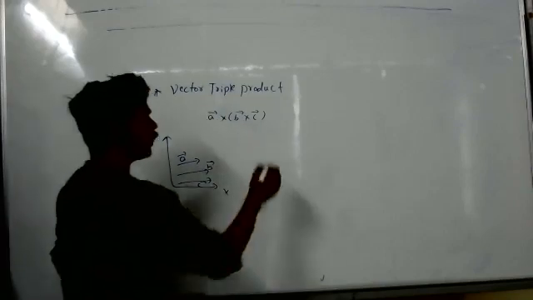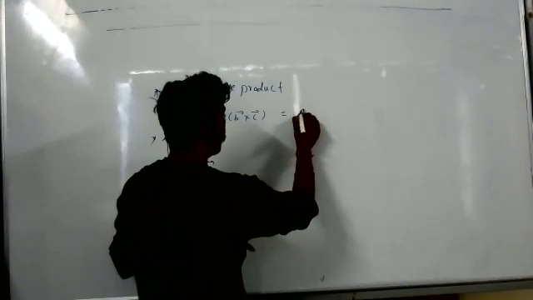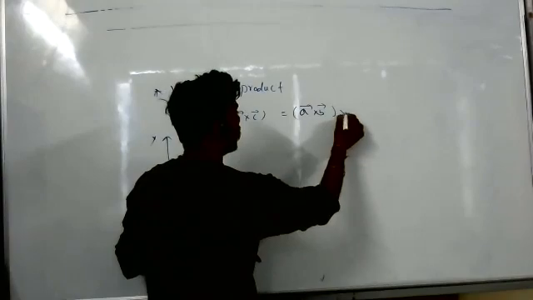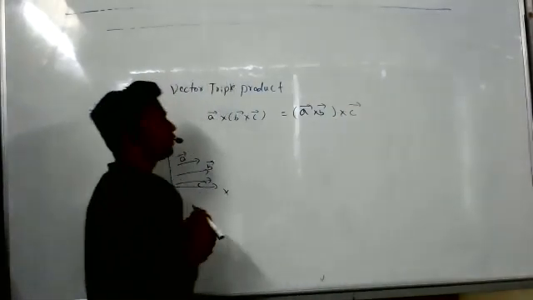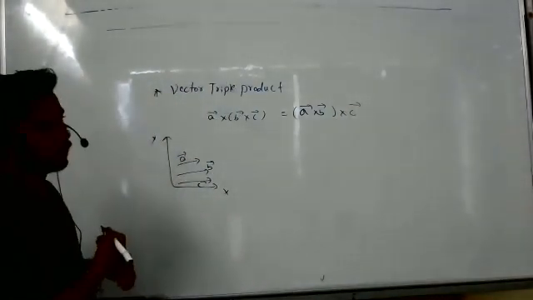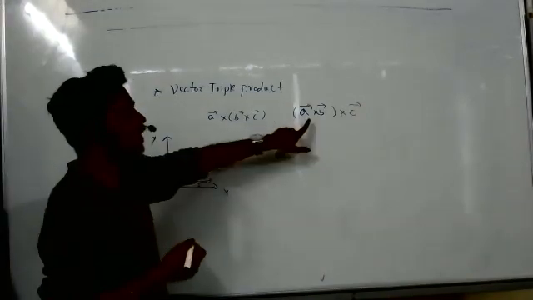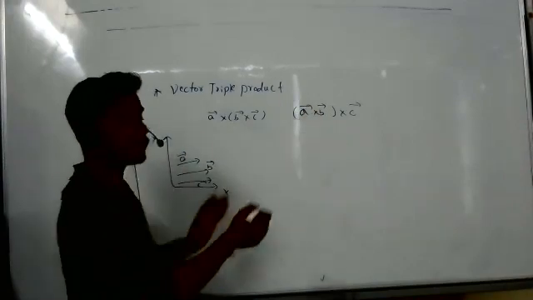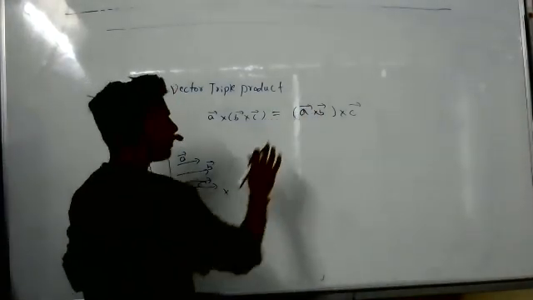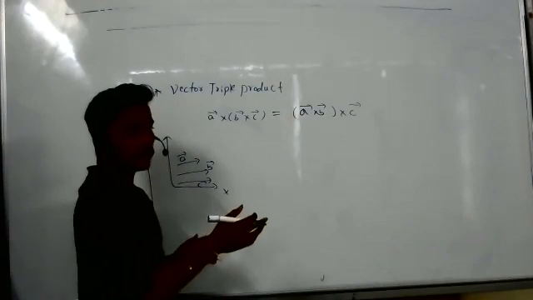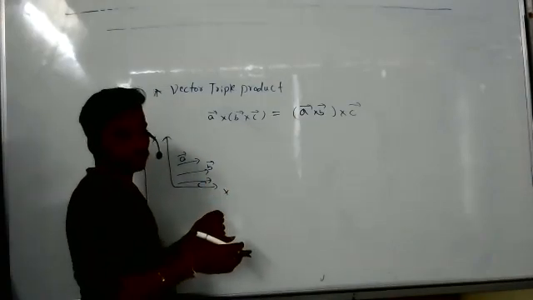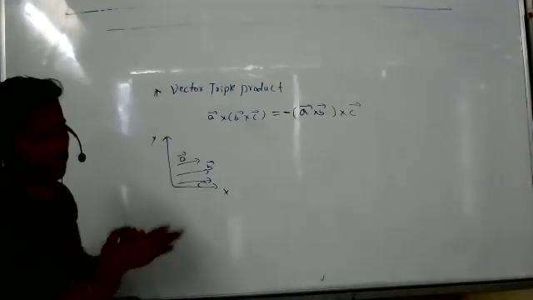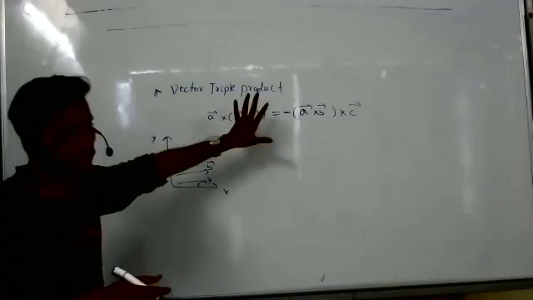Okay. Suppose if I write A bar cross B bar cross C bar, is it a valid condition? Yes, sir. This condition is valid because A bar cross B bar gives a vector, so vector cross vector is possible, but it is not equal, right? Directions will be different, right? So if we give a negative minus, it will be correct. Let's see how far it is correct.